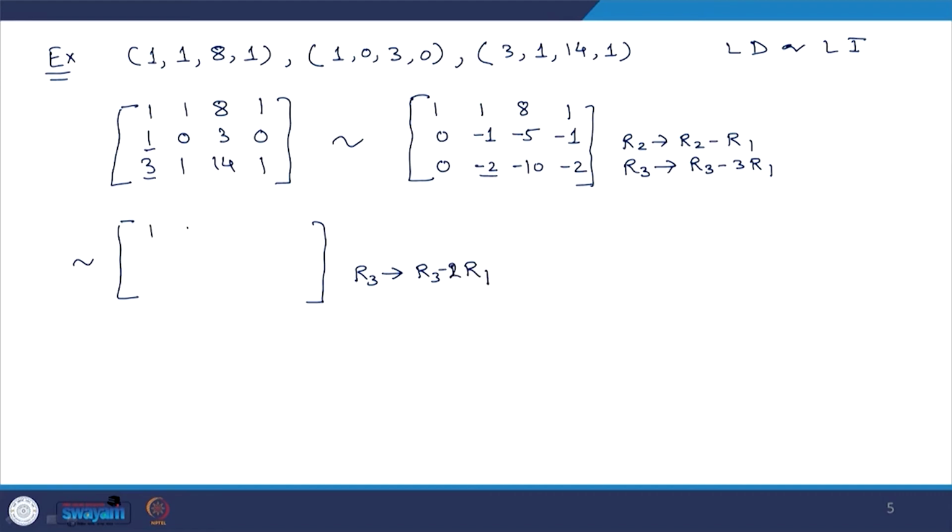So, 1 1 8 1, no change in first row; 0 minus 1 minus 5 minus 1; and third row: 0 minus twice 0 is 0, minus 2 plus 2 is 0, minus 10 plus 10 is 0, minus 2 plus 2 is 0. So, here you can see this row becomes 0. So, these 3 vectors are linearly dependent in R4.